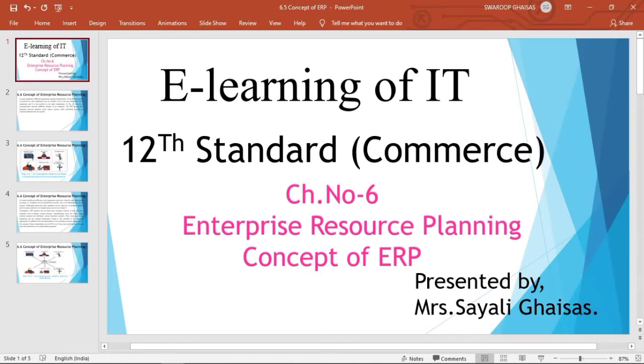We have started with the 6th chapter from the syllabus, that is enterprise resource planning. In the last lecture we have seen what is the enterprise, what is resource and what is planning. So today let us elaborate more on the concept of ERP, that is enterprise resource planning.